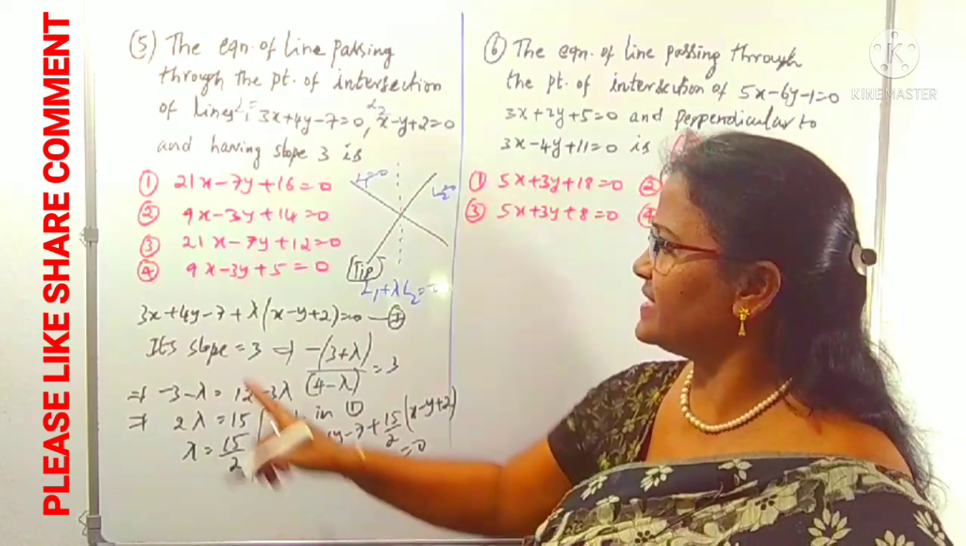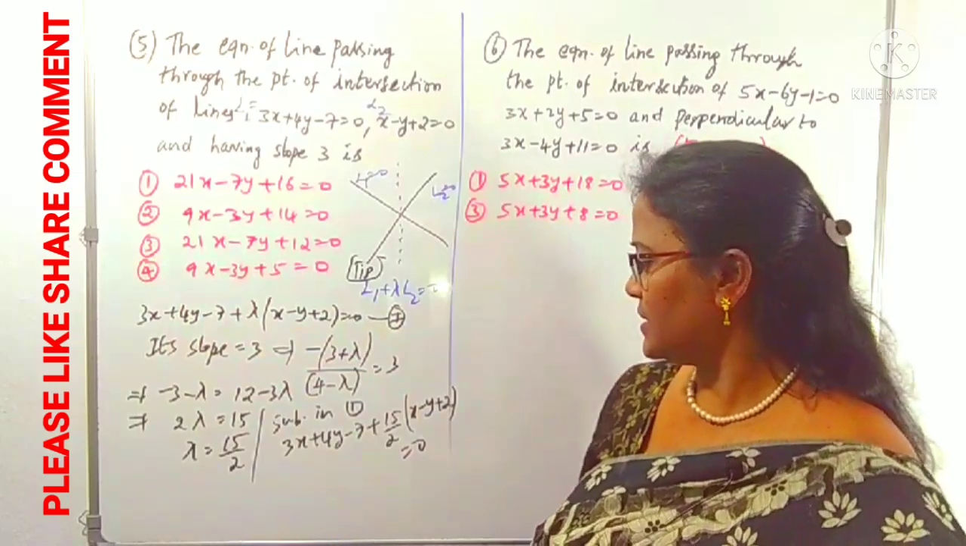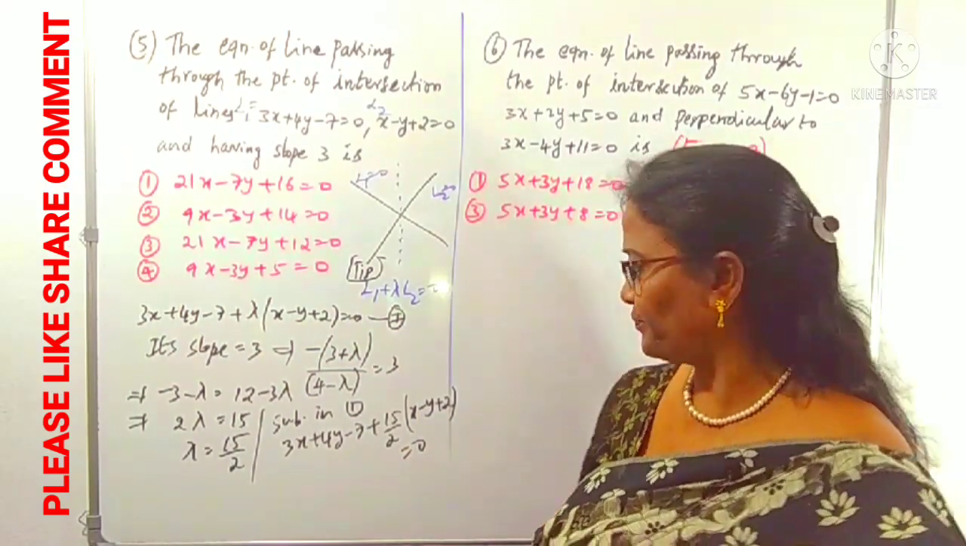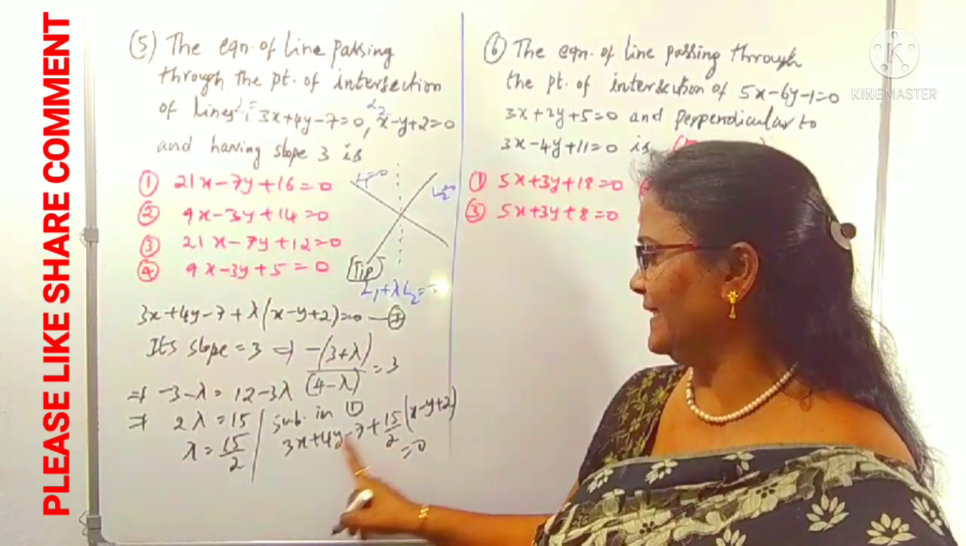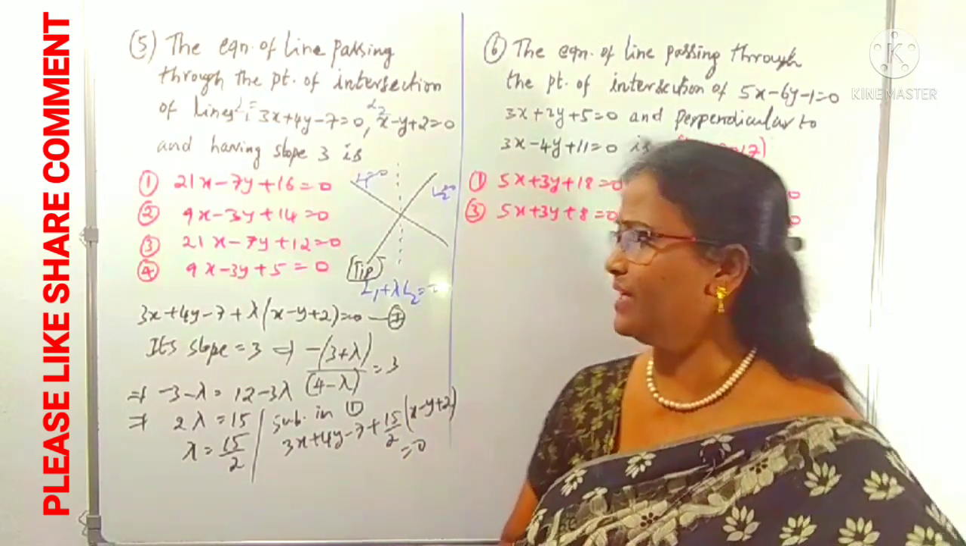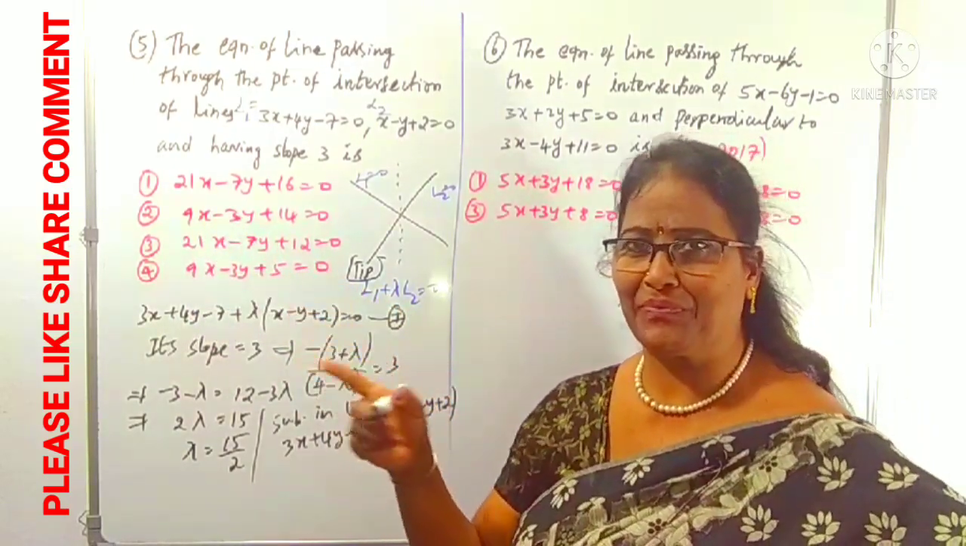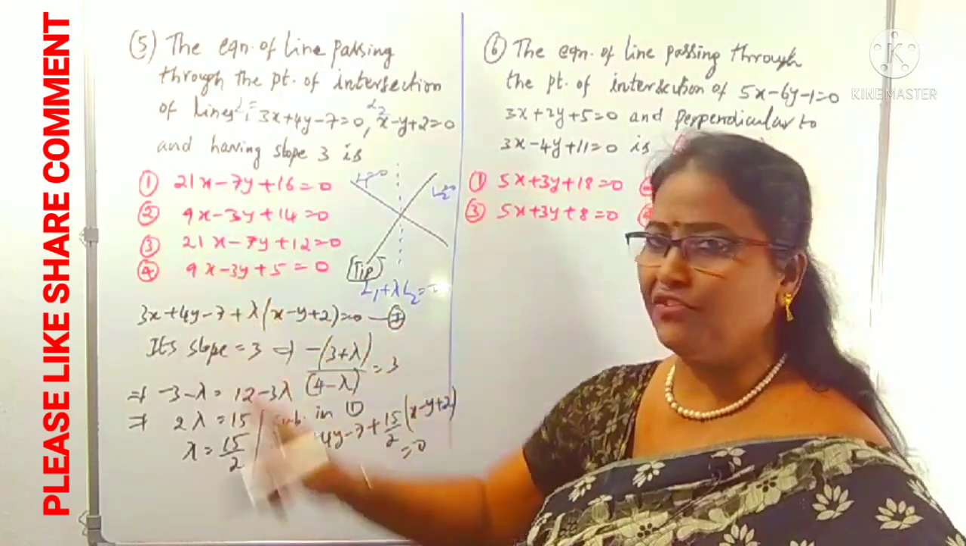So 21x is there in which option? In the first option and also the third option. Now we can consider the y term. 2 times 4 is 8, 8 minus 15 is minus 7y. Yes, 21x minus 7y is there in both the first and third options.